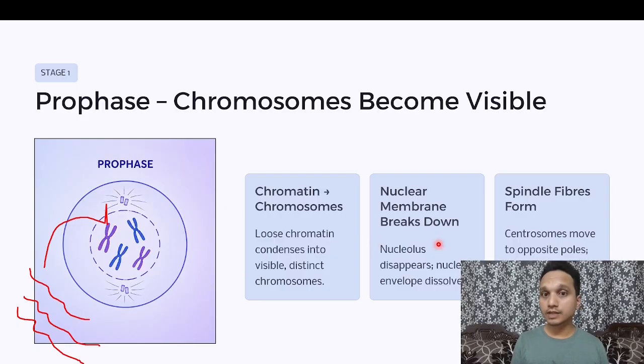Then the nuclear membrane breaks down. As you can see here, slowly the nuclear membrane is breaking down. The dotted line is telling you that the nuclear membrane is breaking down, and slowly the nucleus is going to disappear. And lastly, spindle fibers are formed. What are spindle fibers? As you can see here, around the centrioles, the purple lines which are coming out are called spindle fibers. These are the threads which are going to hold the chromosomes in place, and at the correct time they will separate the chromosomes so that the two resulting cells will get the exact same number of chromosomes.